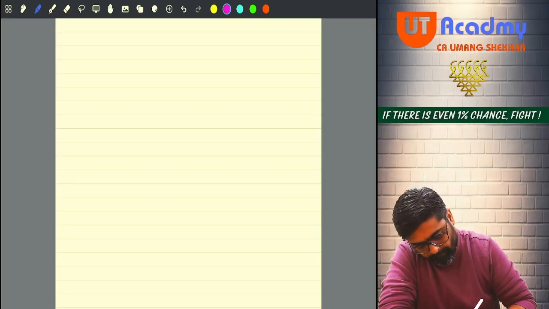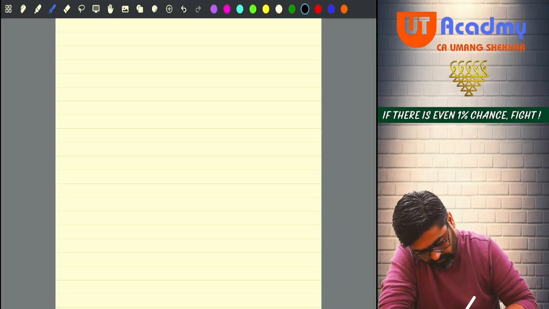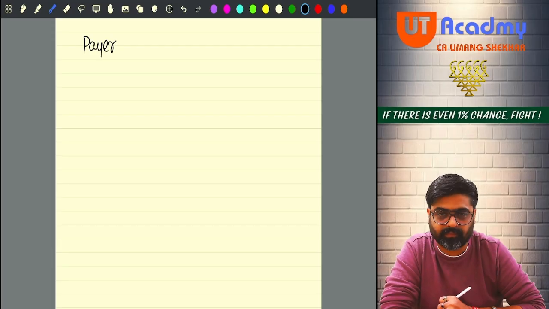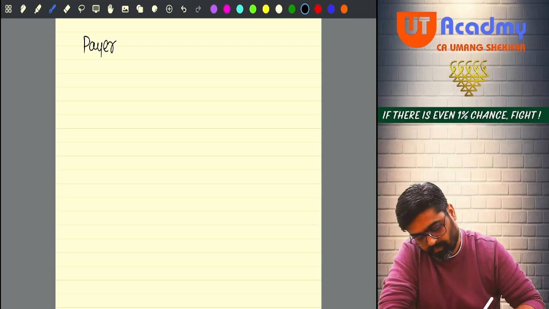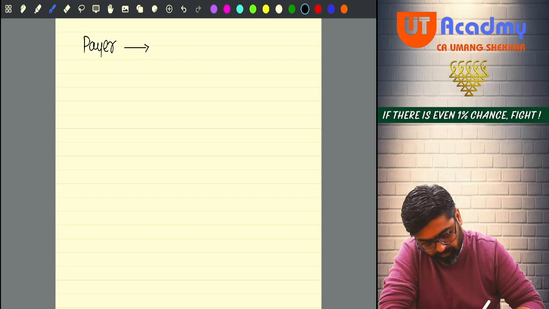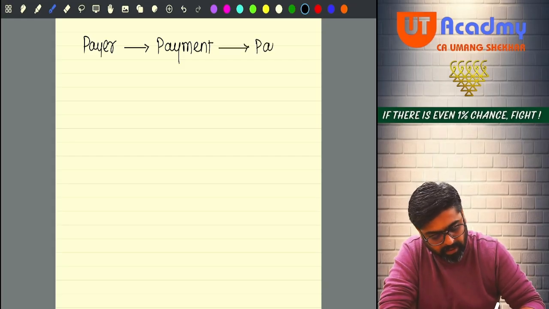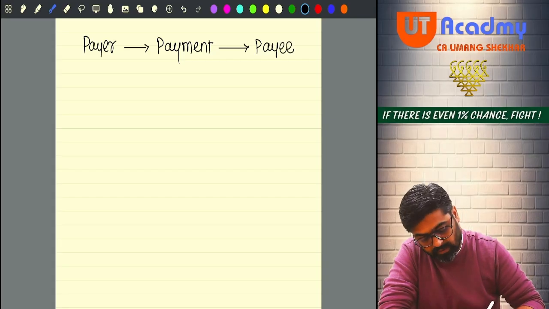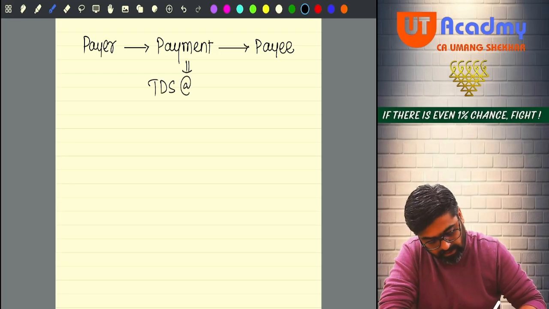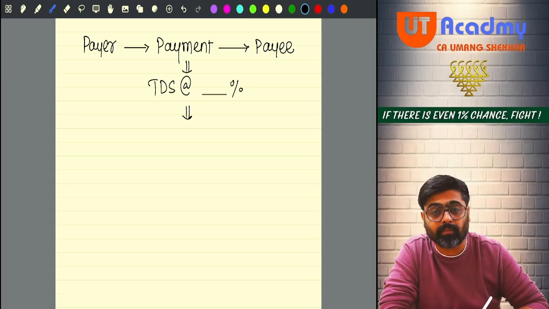See, if this is the payer making this payment to this type of payee, on this payment the payer will deduct TDS at this rate, and at what time will the TDS be deducted?